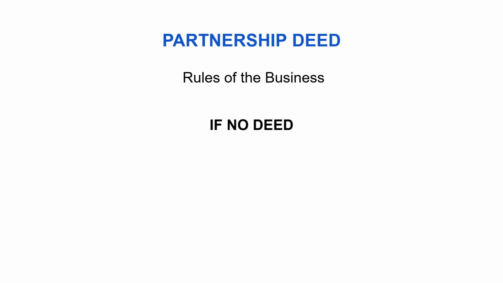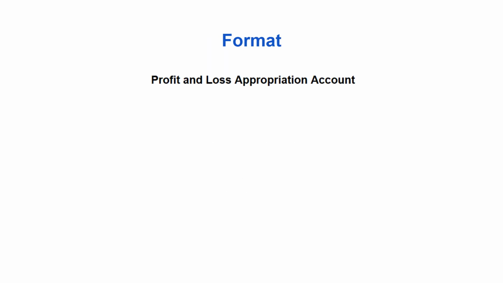If there is no deed, no agreement, profit is equal, no salary, no interest. Now imagine there is no agreement, then what? Law steps in. Equal profit, salary is not allowed, interest on capital is not allowed. When you don't decide, law decides for you.